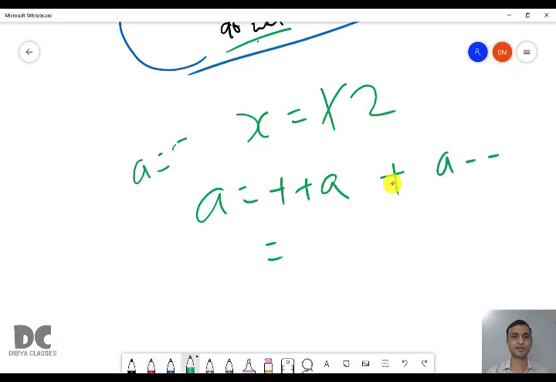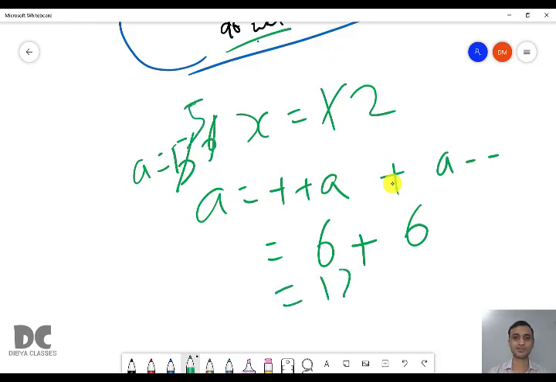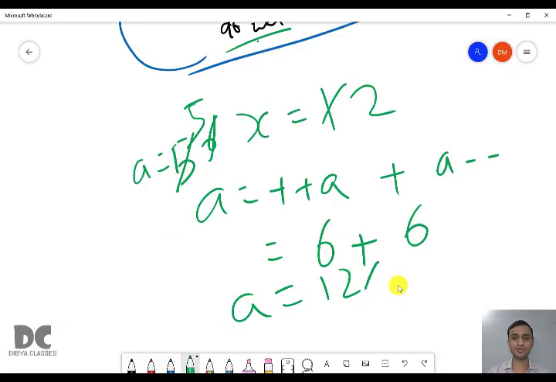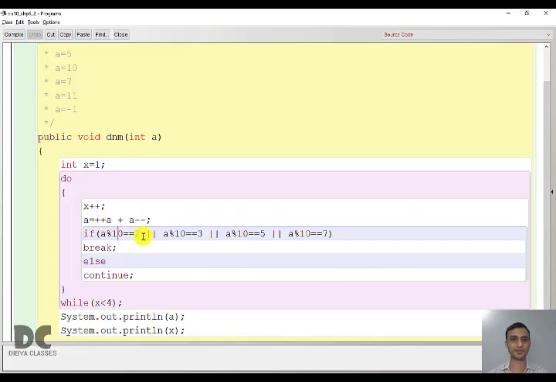A is 5. Plus plus A, first change then use; A minus minus, first use then change. So the value becomes 12. Now we are checking a modulo 10, that is 12 modulo 10. The answer is 2, so this will become true. 12 modulo 10 equal to 3, false. 12 modulo 10 equal to 5, false. 12 modulo 10 equal to 7, false.